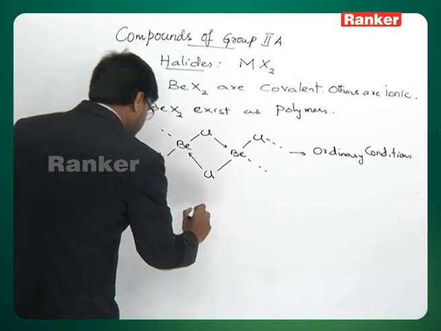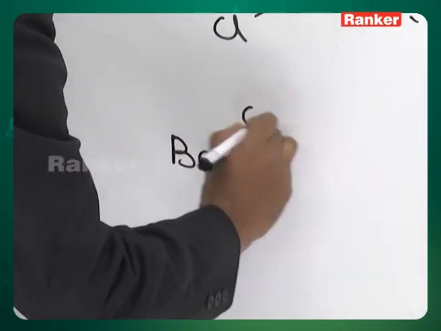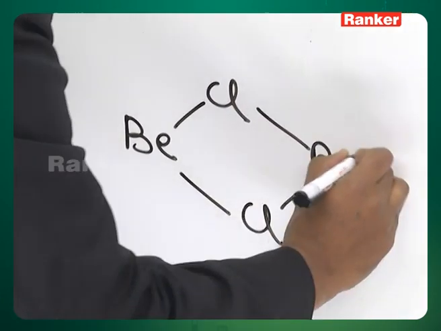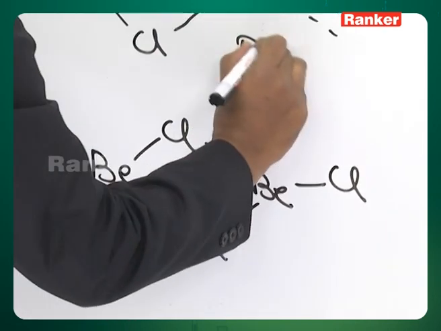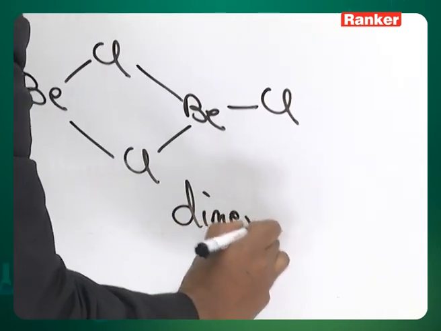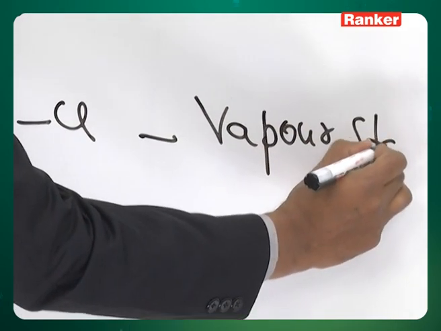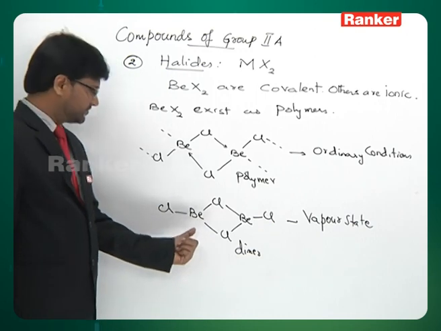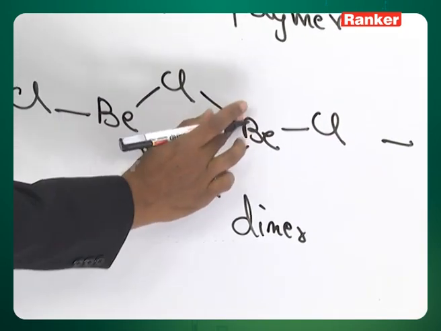The same beryllium chloride will become dimeric. This is a dimer of beryllium chloride. Look at this. This is a polymer. This is a dimer. This exists in the vapor state. In the vapor state, it exists as a dimer, which looks like this. Here, you can have dative bonds of this type.